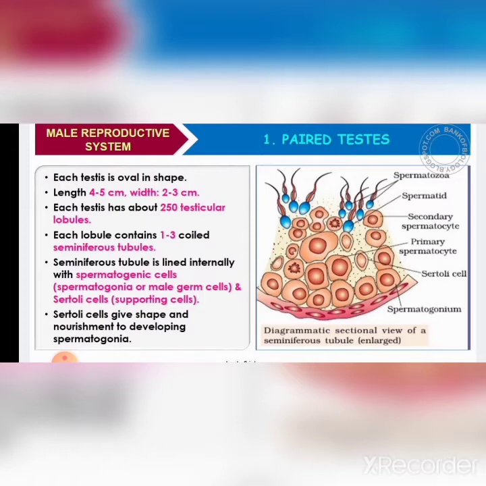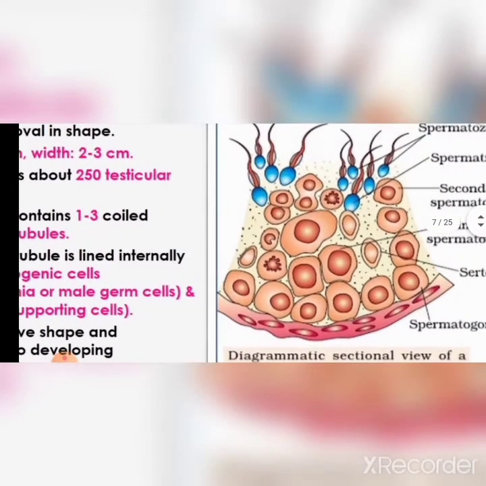Since these lobules are present inside the testis, they are called testicular lobules. Inside each lobule there are one to three highly coiled tubular structures called seminiferous tubules. Sperms are actually produced inside the seminiferous tubule. Clear? We'll see the diagrammatic view of the seminiferous tubule here.